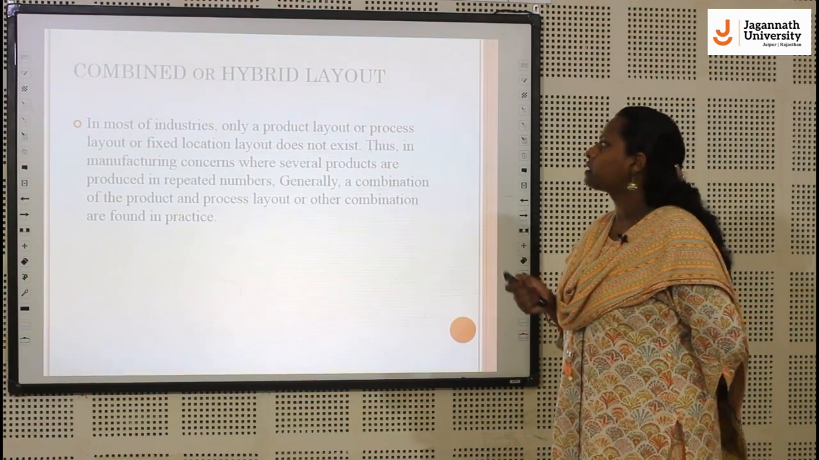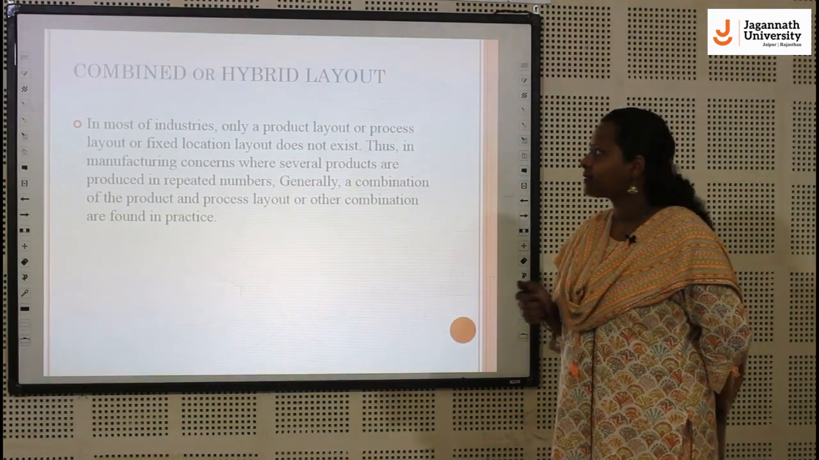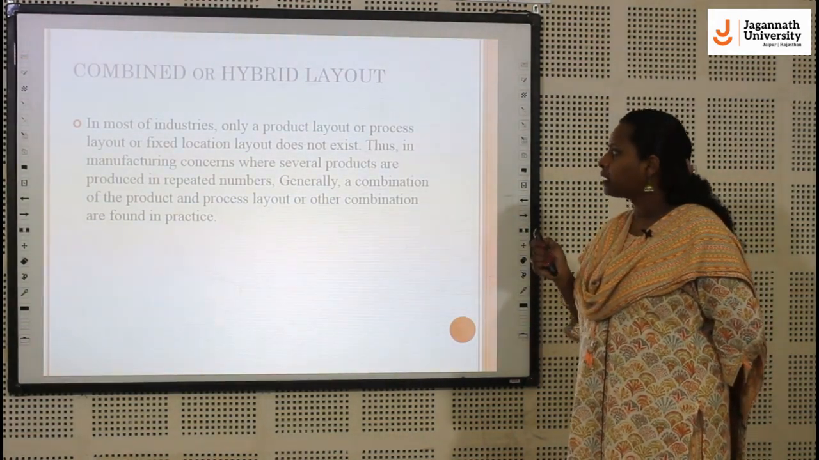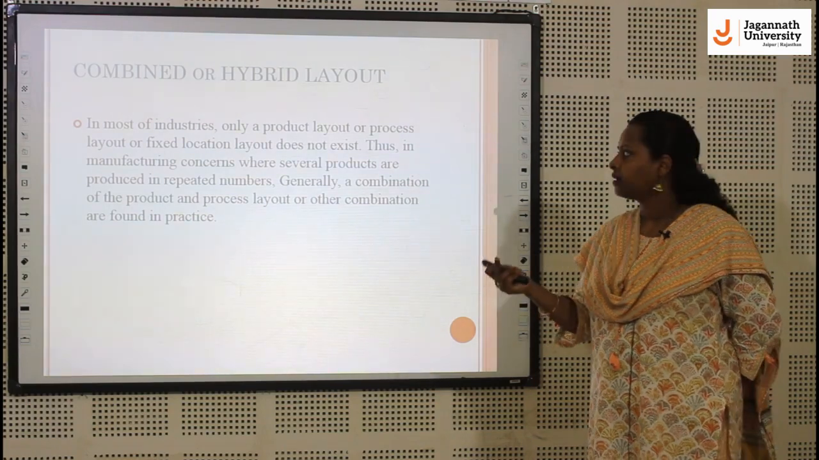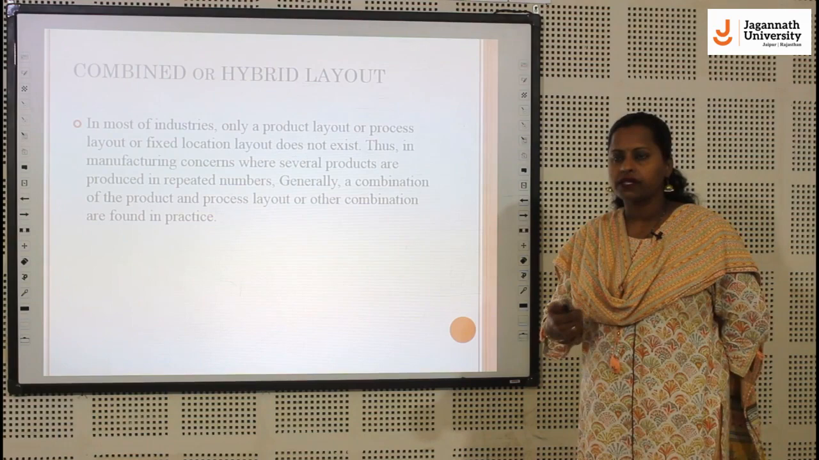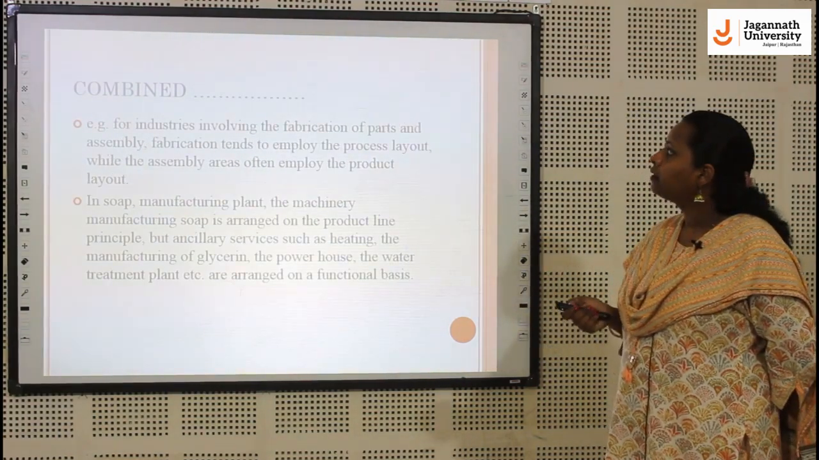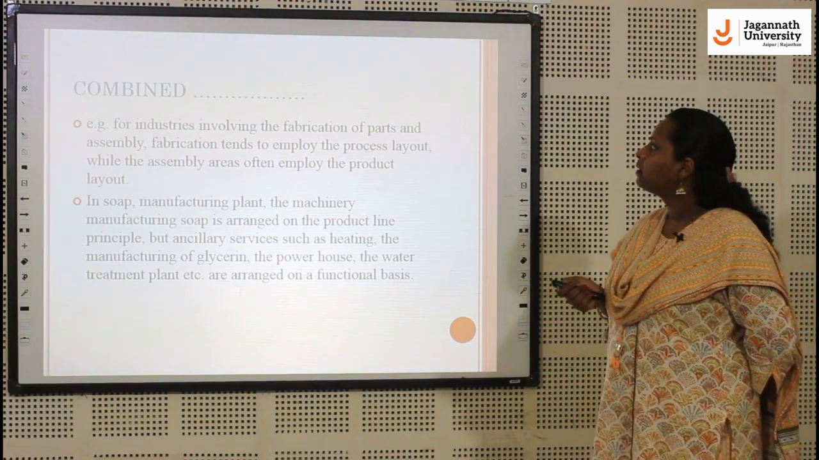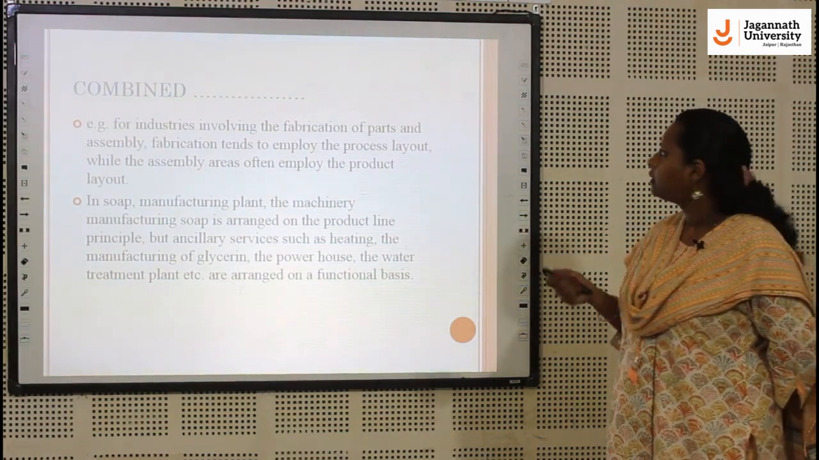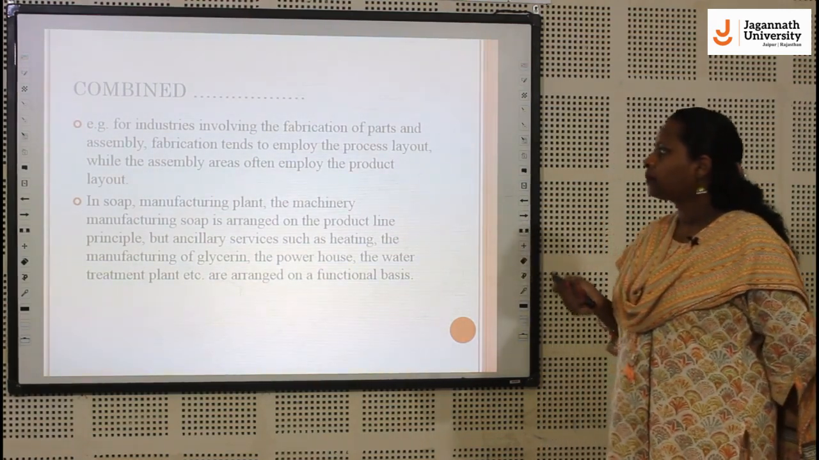In most industries, only a product layout or process layout or fixed layout does not exist. Thus, in manufacturing concerns where several products are produced in repeated numbers, when the demand is really high, generally a combination of the product and process layout is found in place. For industries involving the fabrication of parts and assembly, fabrication tends to employ the process layout, while the assembly areas often employ the product layout.